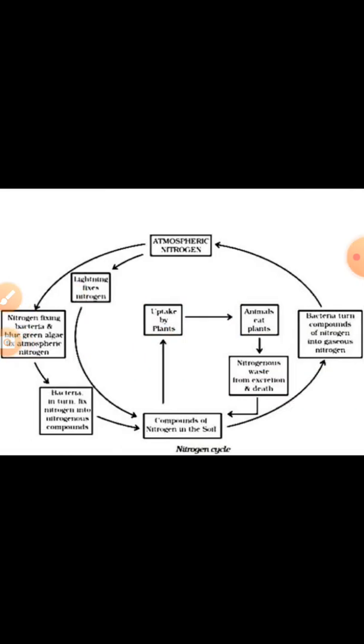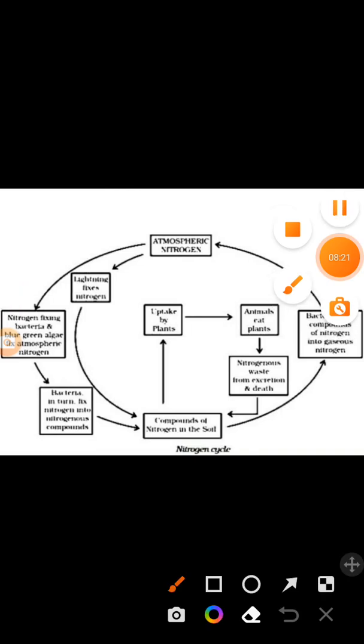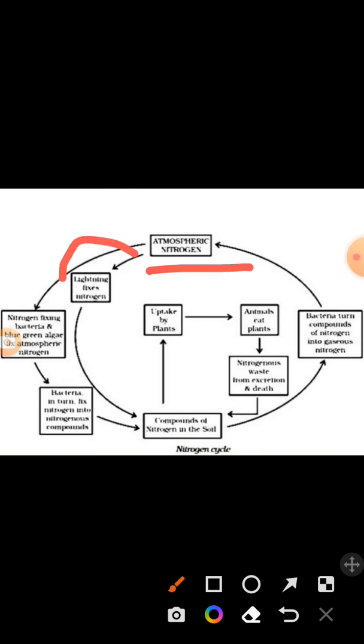Nitrogen cycle. Just look at the nitrogen cycle. The nitrogen in the atmosphere is taken up by lightning or by bacteria like blue-green algae. The bacteria fix nitrogen into nitrogenous compounds. These compounds are released into the soil.